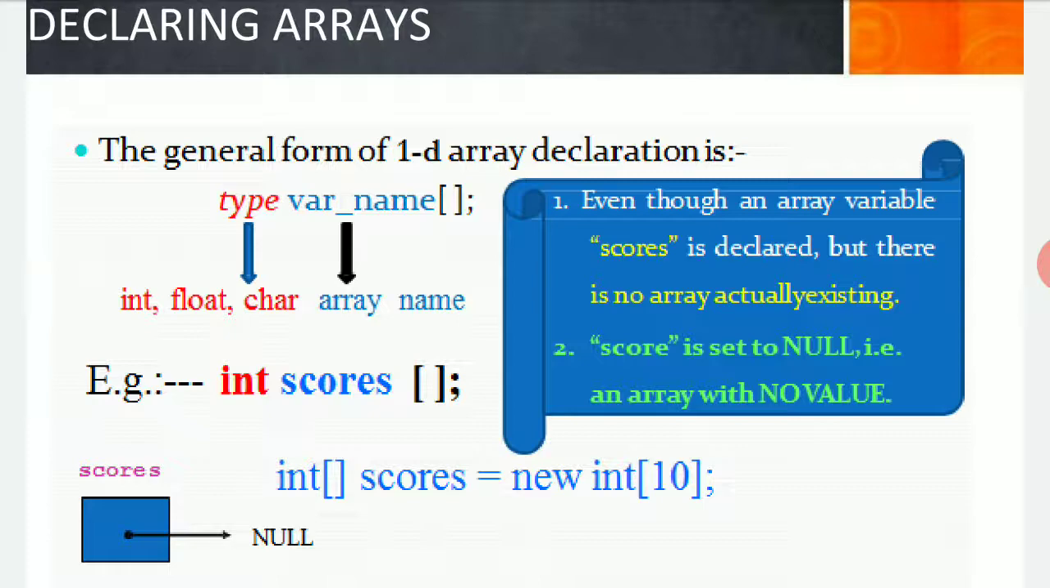More specifically, when I write int score, int is the type, and score is the actual number which I am going to consider. But when I need a new array for the integer score, I define it as int score equals new int, and then in brackets 10. The 10 is the size of the array which I am going to use to store the data.